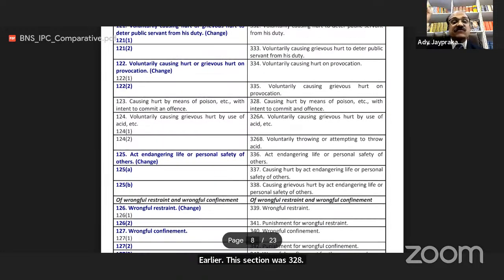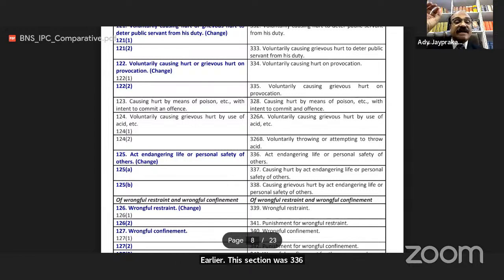Section 124, voluntarily causing grievous hurt by use of acid, etc. Earlier this section was 326A. Section 124(2), voluntarily throwing or attempting to throw acid. Earlier this section was 326B. Section 125, act endangering life or personal safety of others. Earlier this section was 336.